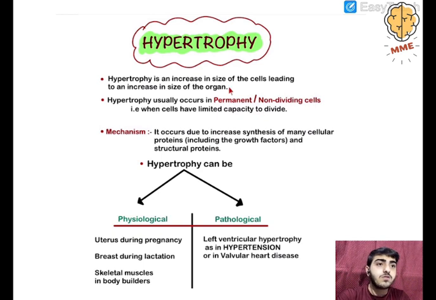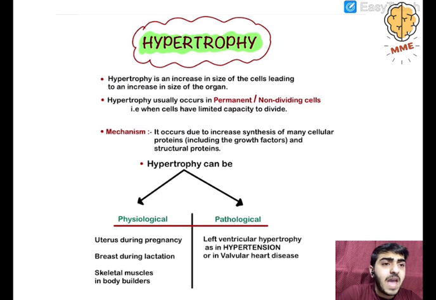The cells which have lost their capacity to divide will adapt by hypertrophy. What is the mechanism behind this? It occurs due to increased synthesis of many cellular proteins, including growth factors and structural proteins. So these are increased in the cell, and the cells will basically grow in size.